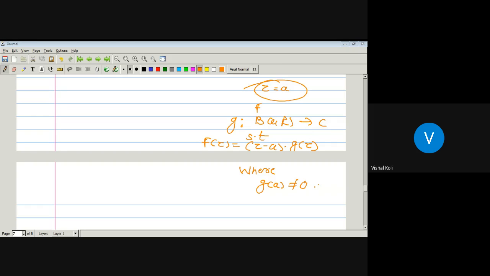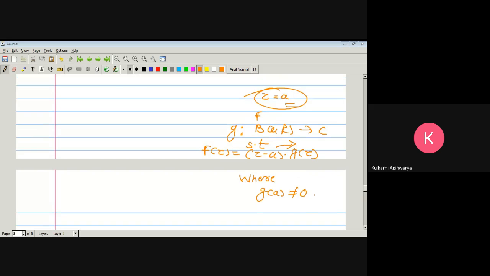I took this for a single zero. If A1, A2, up to AK are K zeros, then according to their multiplicities it will be Z minus A1 into Z minus A2 and so on up to Z minus AK into G of Z, where G of AM is not equal to 0 for any M between 1 and K. I said this for a single zero, right?